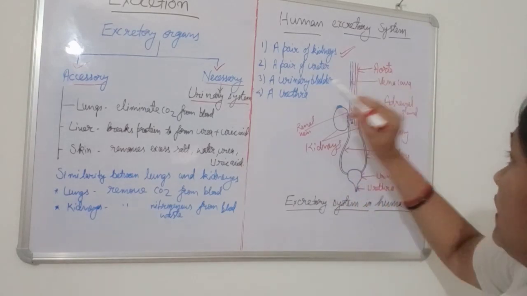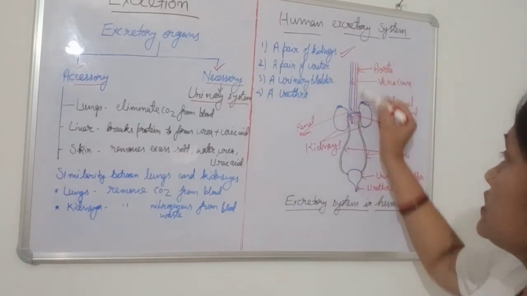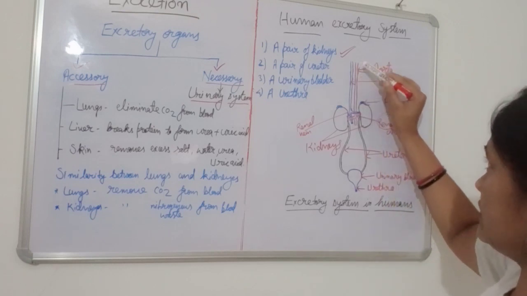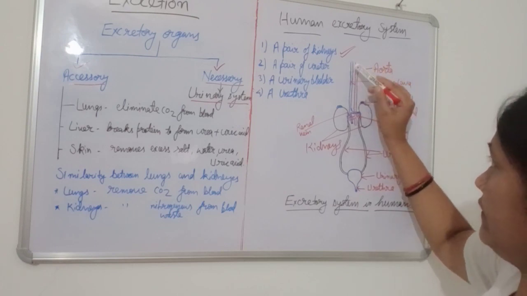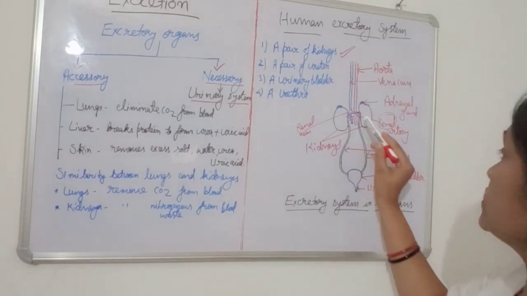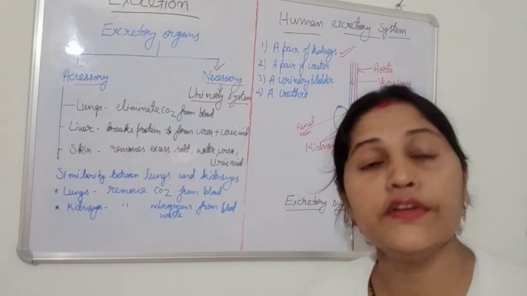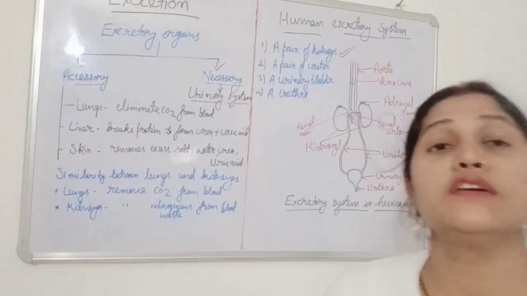You can see two tubular structures. In red color, this is the aorta, and in blue color, that is the vena cava. So here there are two types of vessels, the renal artery and the renal vein. Students, note down, it is very important. What is the function of the renal artery and renal vein?